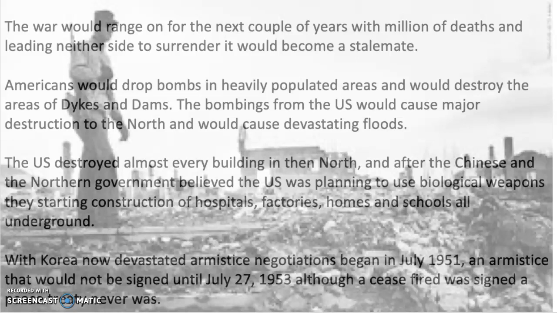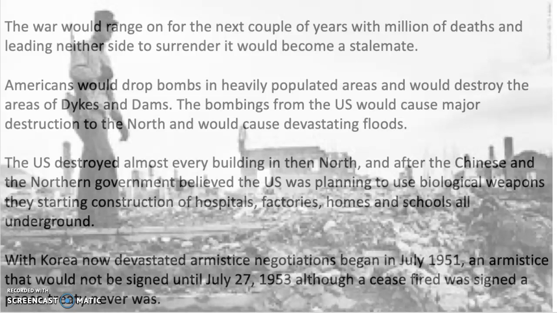for the next couple of years with millions of deaths, and leading neither side to surrender, it would become a stalemate. Americans would drop bombs in heavily populated areas and would destroy the areas with dikes and dams. The bombings from the U.S. would cause major destruction to the north and would cause devastating floods. The U.S. destroyed almost every building in the north, and after the Chinese and northern government believed the U.S. was planning to use biological weapons, they started construction of hospitals, factories, homes, and schools all underground.